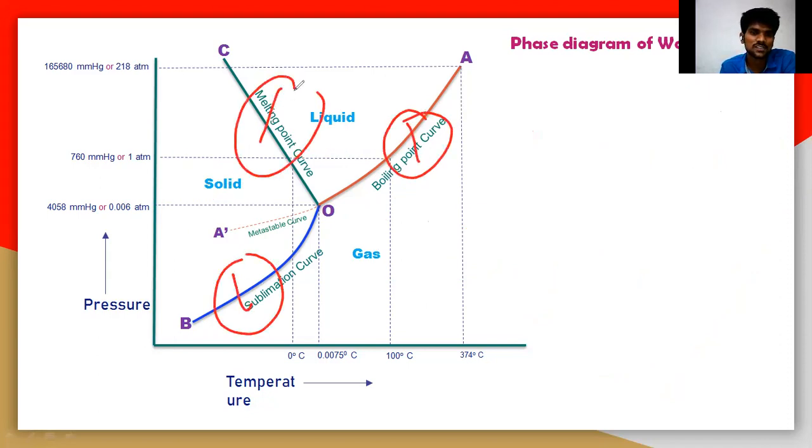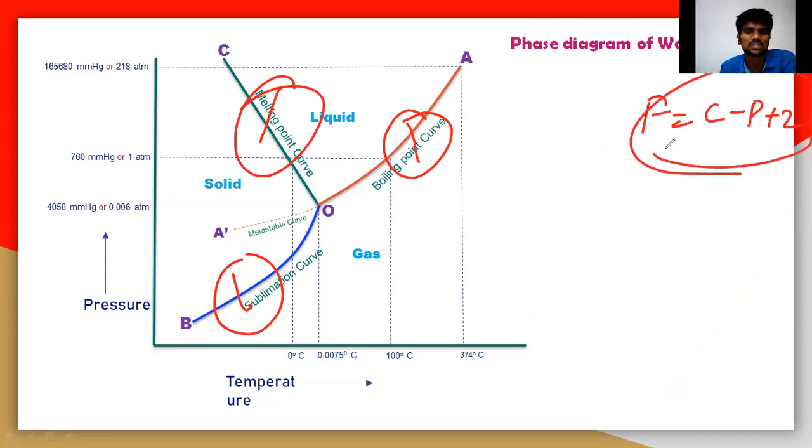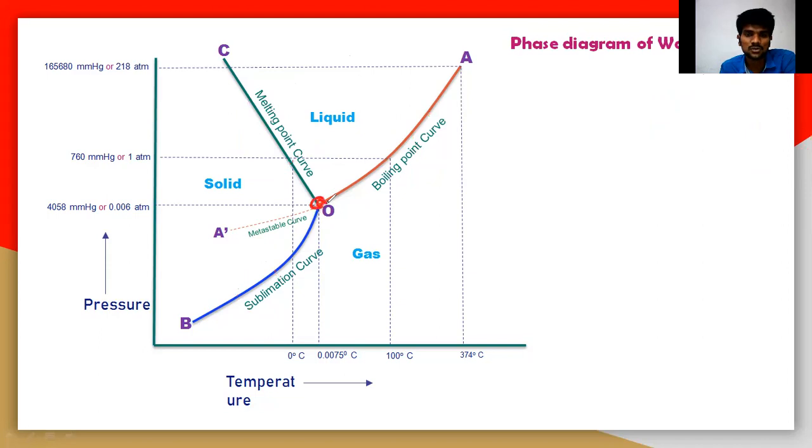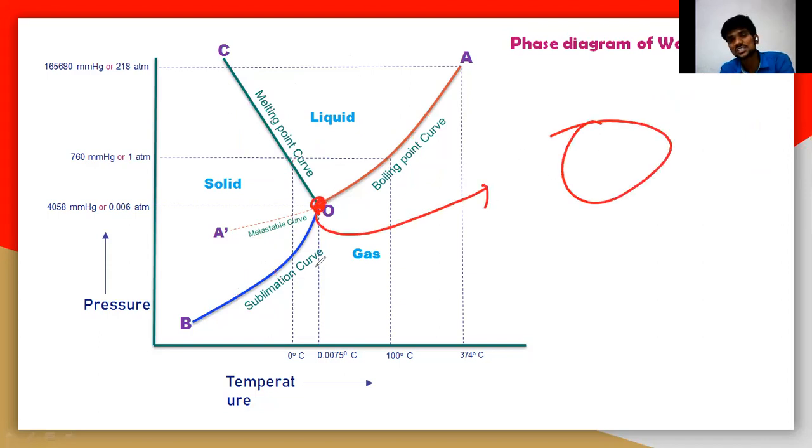You can easily find this using the Gibbs phase rule, F equals C minus P plus 2. At the point O, this particular point, the degrees of freedom is 0. You do not have the right to change the variables, temperature and pressure. These are the phase rule and the phase diagram.